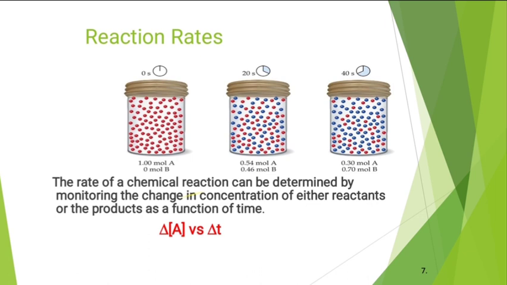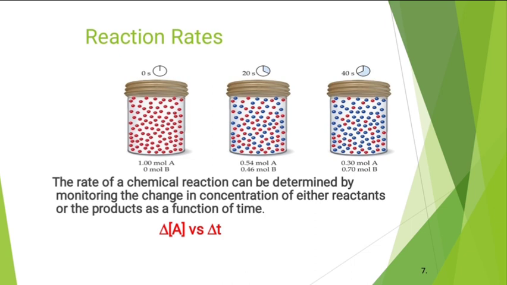So the first point given in our chapter is reaction rates. See the first diagram, which contains 1 mole of substance A and 0 mole of substance B. Substance A is shown by red dots and substance B is shown by blue dots. In the first container, 1 mole of substance is there of A only. Therefore all A's are here.